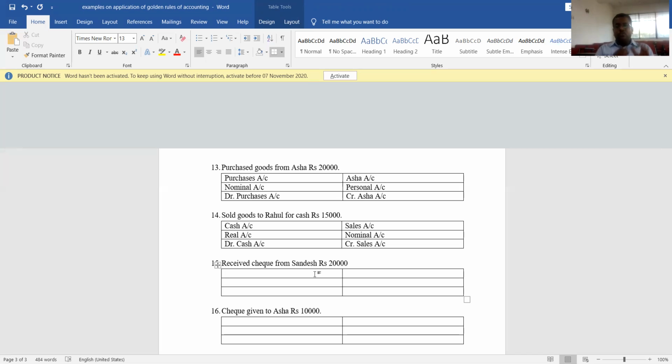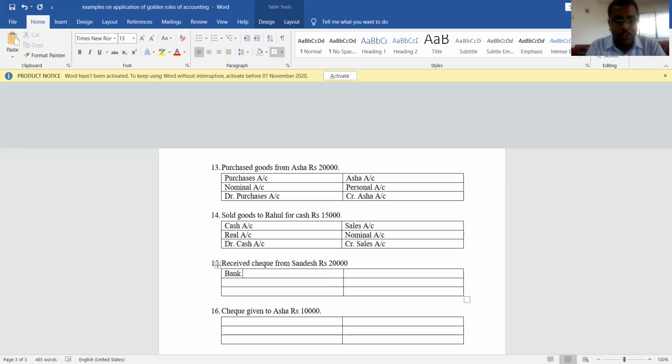So, which are the two accounts? One is a check and another one is Sandesh. And check always represents whom? It always represents banker. Received check from Sandesh rupees 20,000. Suppose if it is received cash from Sandesh, we were writing two accounts: one is cash account and another one is Sandesh account. Here, instead of receiving cash, we have received check. So that check always represents whom? Bank. So here two accounts will be, one is bank account and another one is Sandesh account.